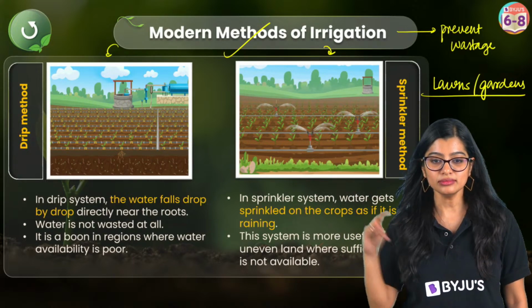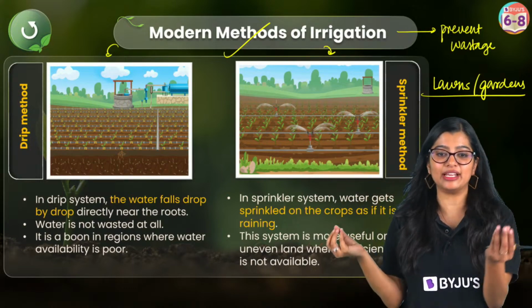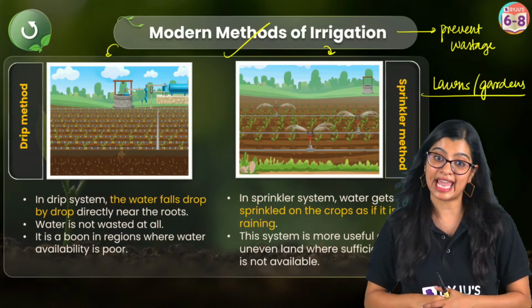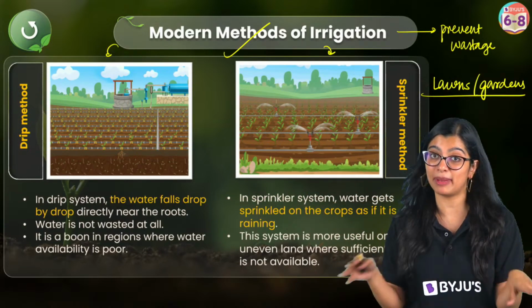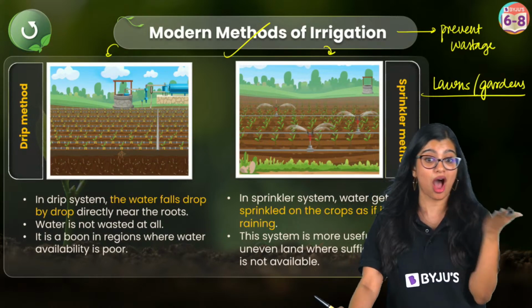Yes? Very good. We've all seen. It will be there in many places, and there will be water which will get sprinkled all around, right? Yes, school mein normally hota hai. If you have a big garden in your school, parks mein also you will find the sprinkler. In your house also it is there.